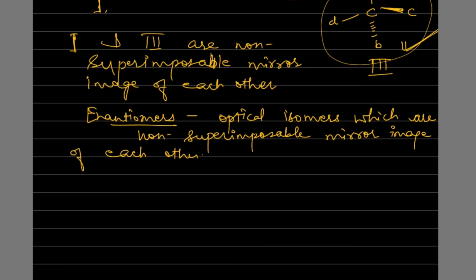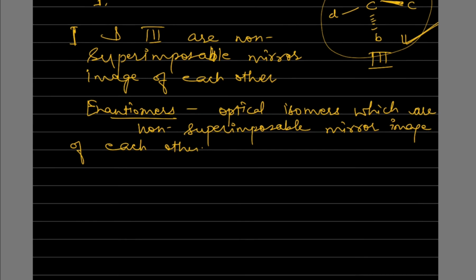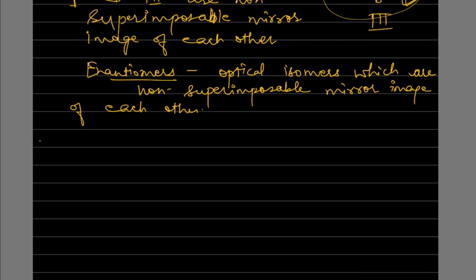Now moving to the next factor, the compound should not have any plane of symmetry. So the second factor is that the compound should have the non-superimposable mirror image. This is the second condition.